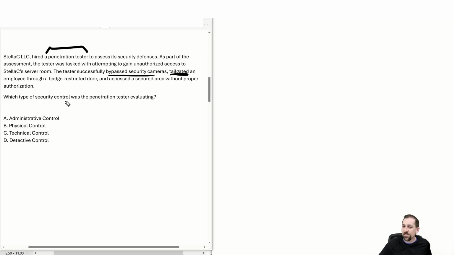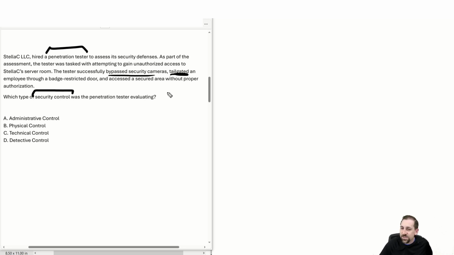Which type of security control now was the penetration tester evaluating? So now we're saying, yes, the pen tester was hired and there were some goals for Stella C, but we're actually asking which controls was the tester evaluating? Which controls did they bypass? It doesn't just come out and say which types of controls they bypassed. It says which controls were they evaluating? They bypassed these controls. Those are the controls that this penetration tester was evaluating.